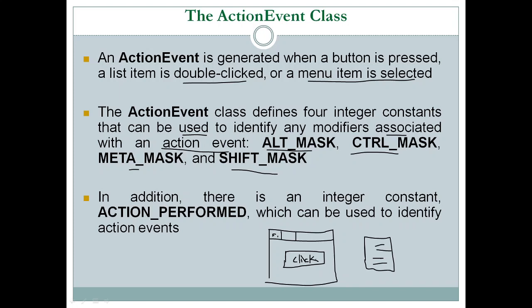These values are set whenever we press a control key or an alt key or a shift key on the keyboard while clicking on the button or a list or a menu item.